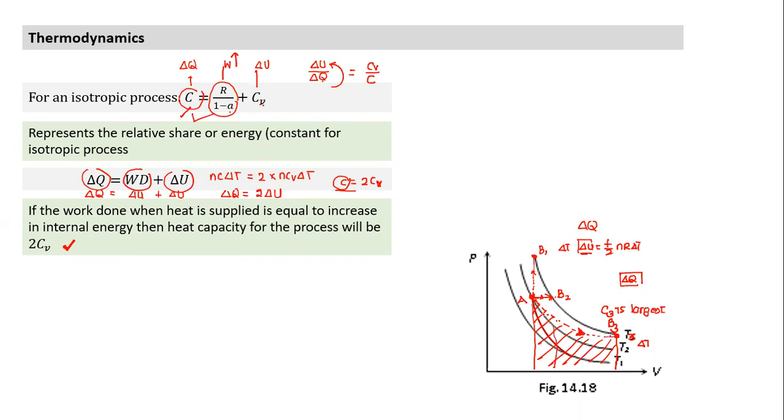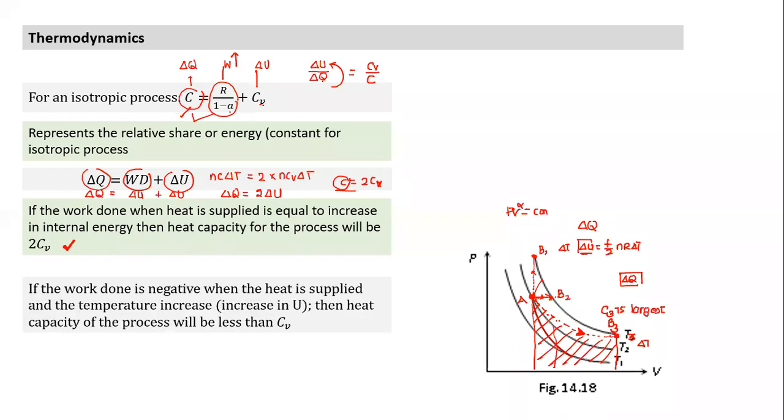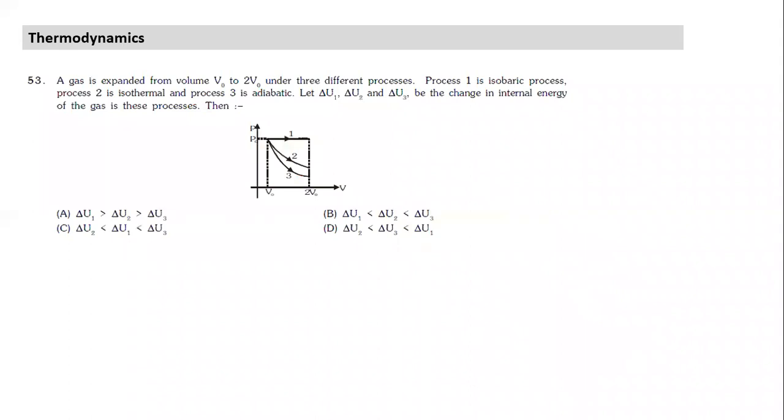So which is more? And here I'm trying to give the significance of why C varies. C varies because for the same change, we are going from one isotherm to the other isotherm, we can follow different paths. Each path, if it is a polytropic process, I can express in the form PV raised to some constant power equal to constant. And each process will have a particular value of C depending on, for the same delta U, how much the work done is. If work done is equal to delta U, it will be equal to 2CV. That's what I said here. And I hope some of you follow that point. Okay. Let's come to some numericals based on this.